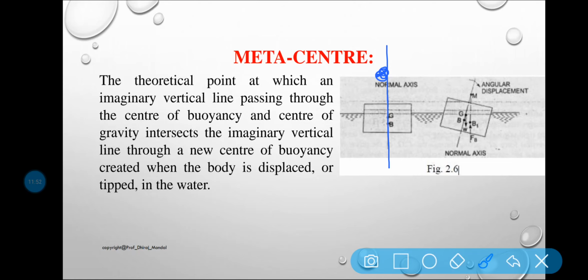So the point M, with respect to which the body is rotating, is your metacenter. And the distance from M to B is your metacentric height.